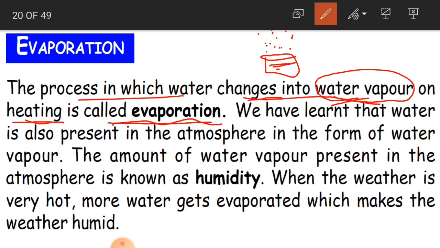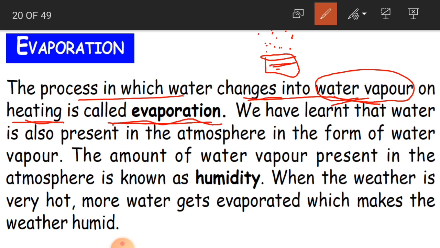Now, this process is called evaporation, and we have learnt that water is also present in the atmosphere in the form of water vapor. What is the atmosphere, children? Nothing but the air or surrounding air. In which form is it present?